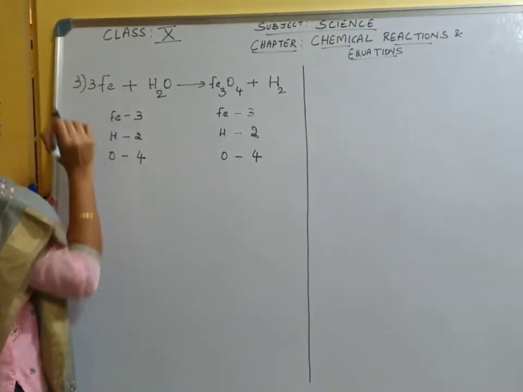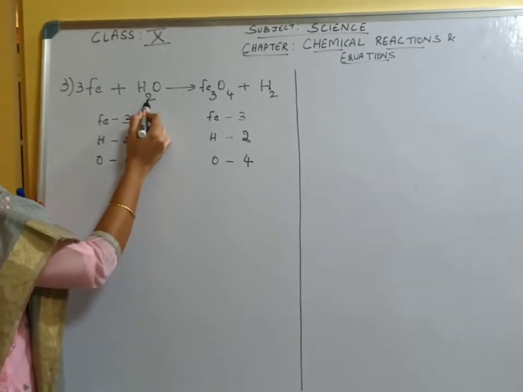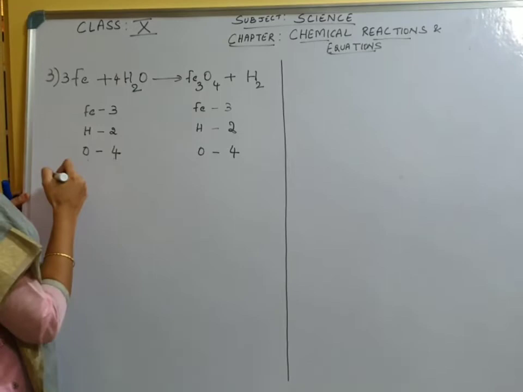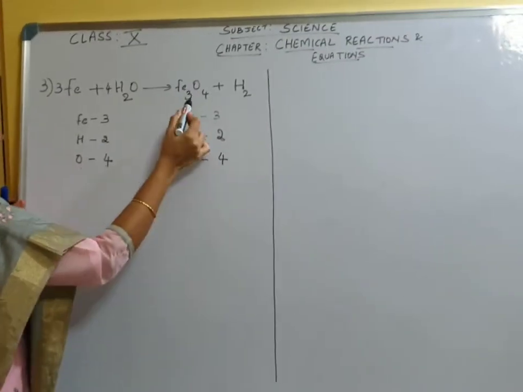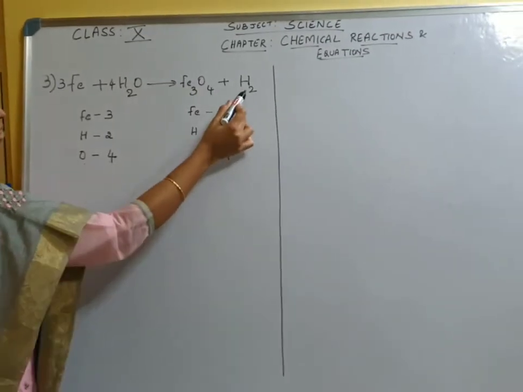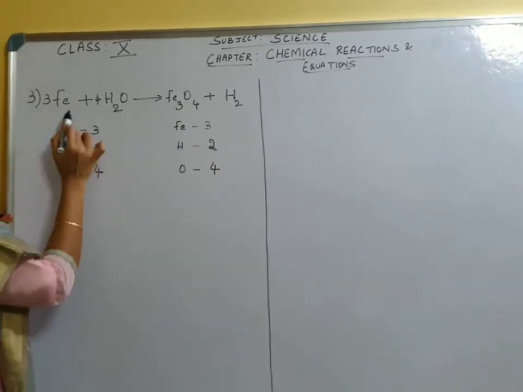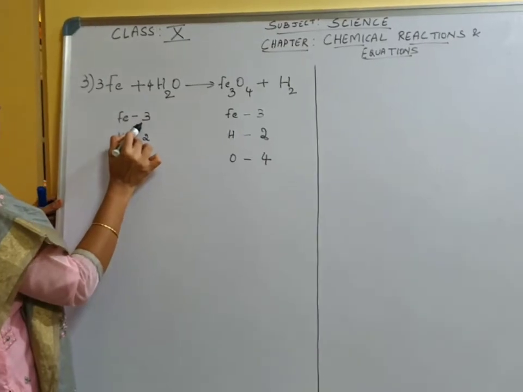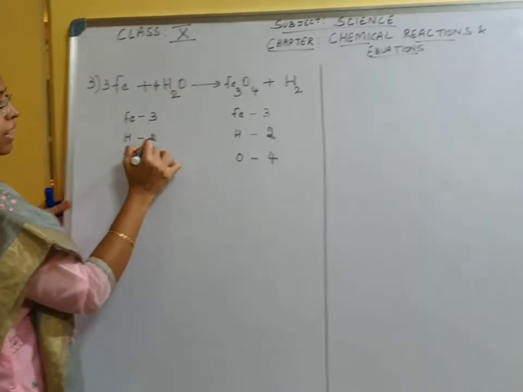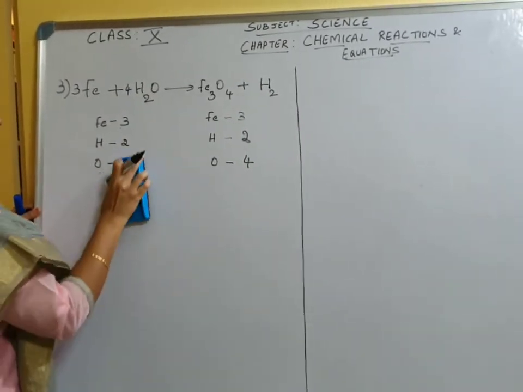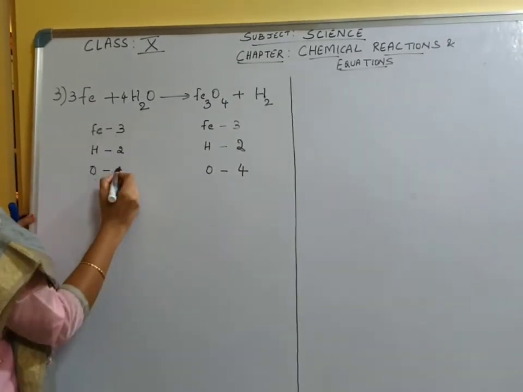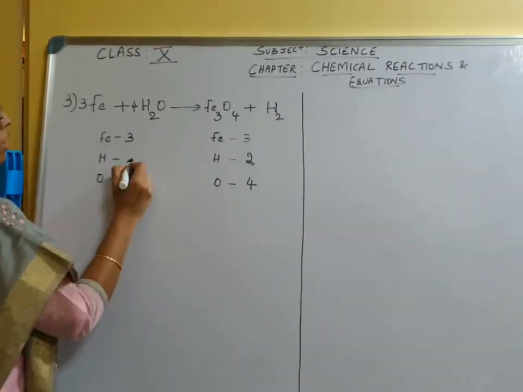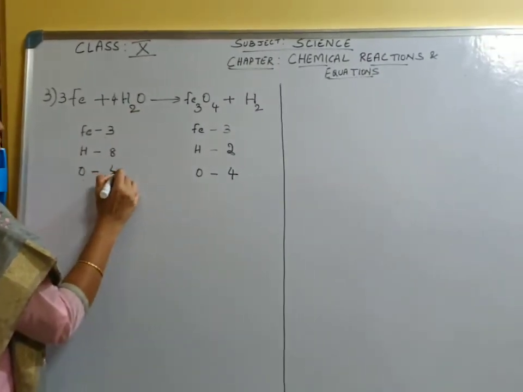Fe3, if you write hydrogen as 2, oxygen you want to make it 4. Here oxygen is 4, iron is 3, hydrogen is 2. Here we have not made any change. Here what happens to hydrogen now? Fe remains to be 3, hydrogen 4 into 2, 8. So we will change that. 4 into 2, 8, and oxygen is 4.